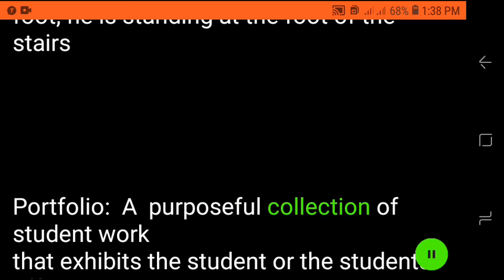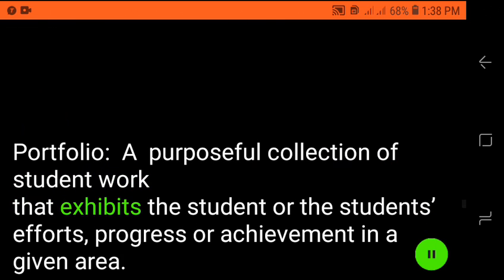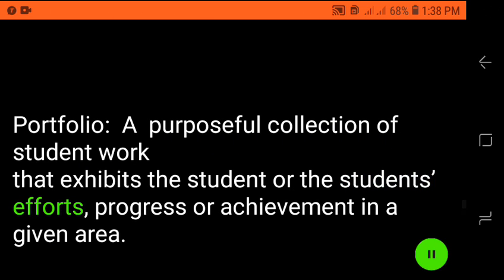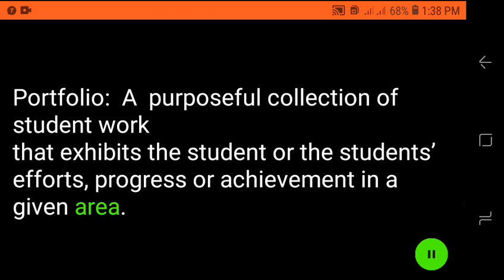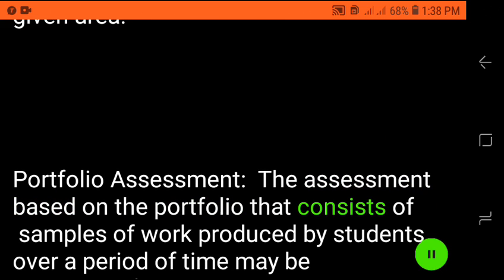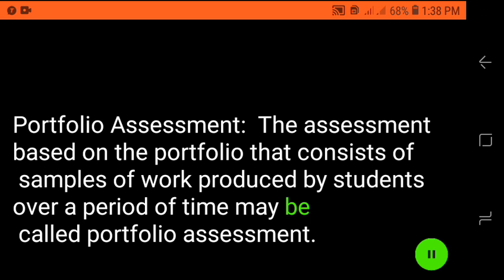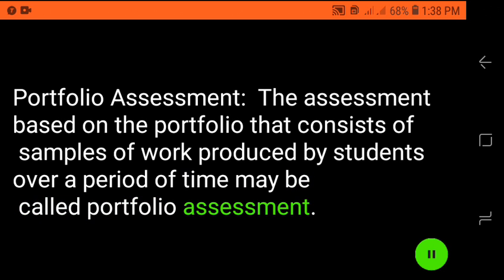Portfolio, a purposeful collection of student work that exhibits the student's efforts, progress or achievement in a given area. Portfolio assessment, the assessment based on the portfolio that consists of samples of work produced by students over a period of time, may be called portfolio assessment.